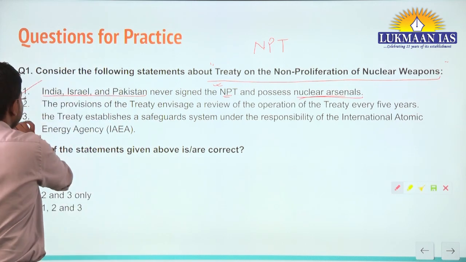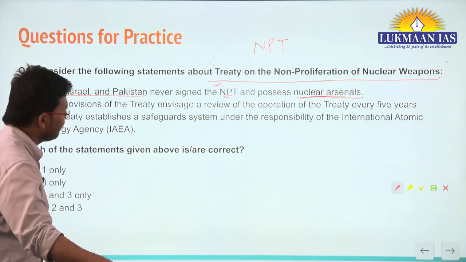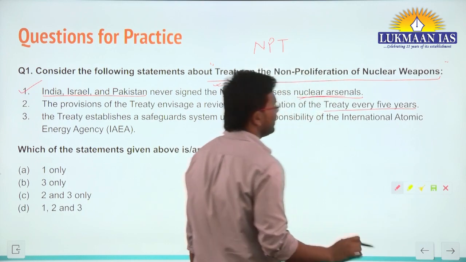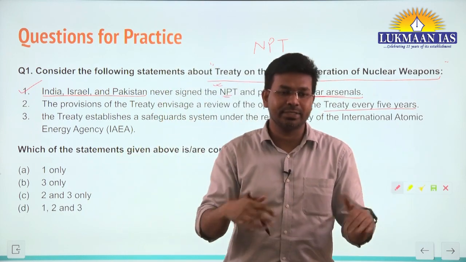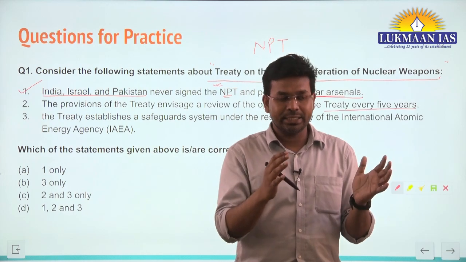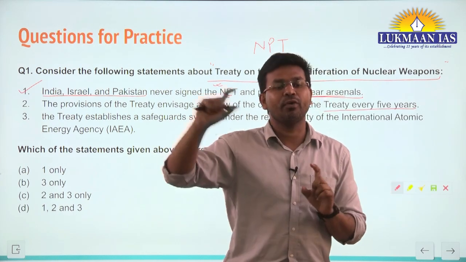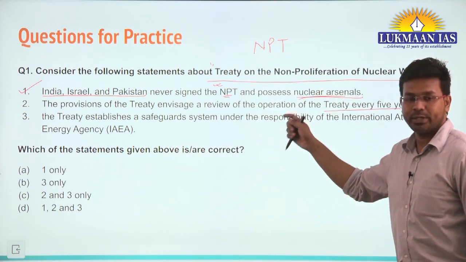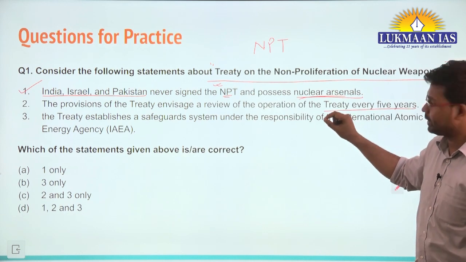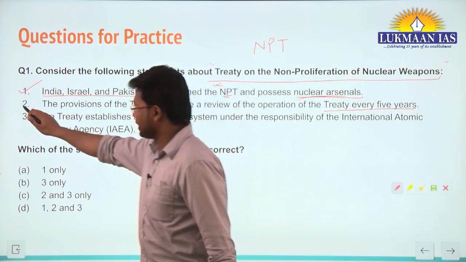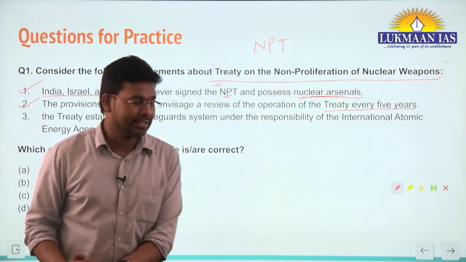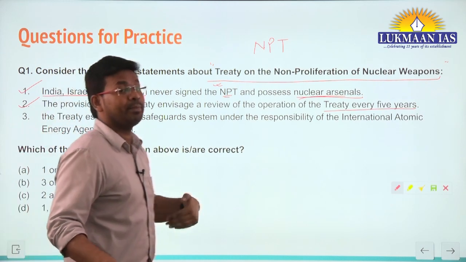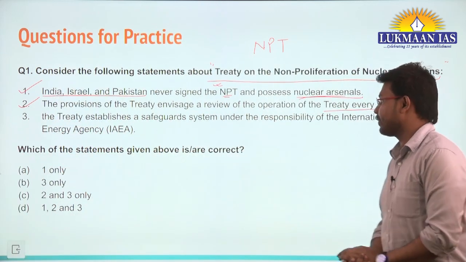Apart from this, the second statement: the provisions of the treaty envisage a review of the operation of the treaty every 5 years. This means the treaty wants to see whether it is performing well or not. There should be a review of the treaty every 5 years. If you look into the policy document of the Non-Proliferation Treaty, you will come across this statement, okay. This is also right. This is just to help you understand this treaty. Questions are not made in this way; questions may be made in multiple different ways.